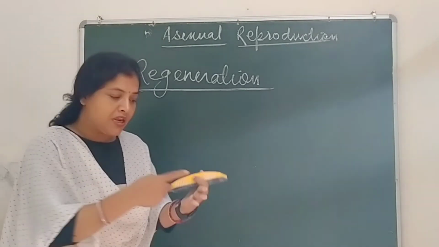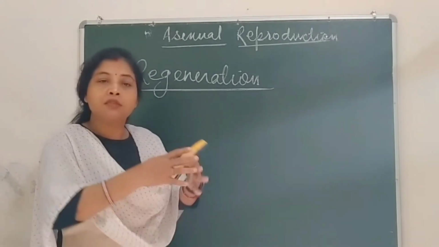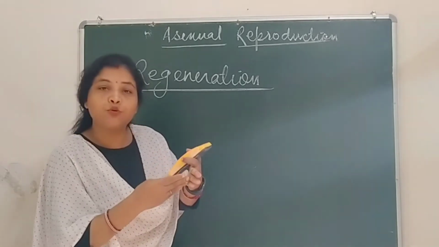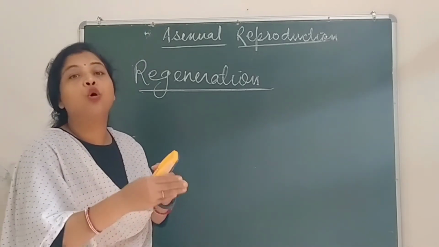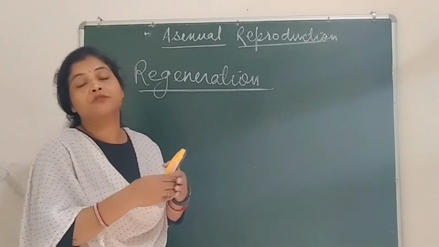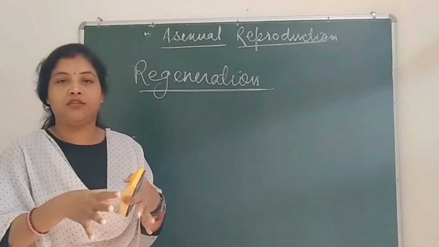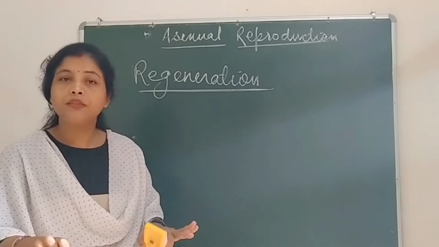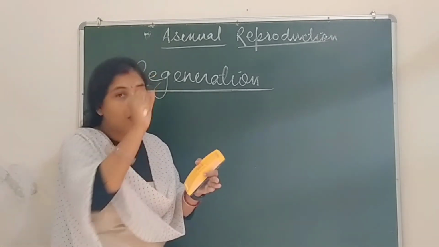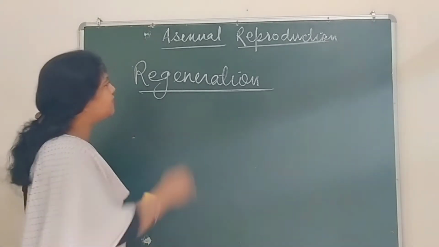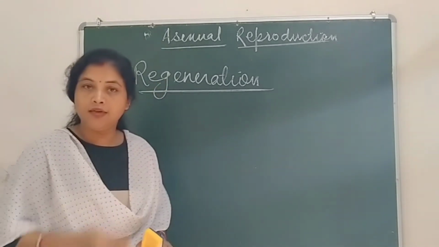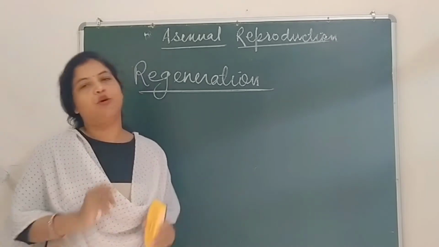So if any part is broken, it may consist of different types of tissues, not just cells. It is not possible for undifferentiated cells alone to grow or proliferate; it needs all kinds of tissues of the body. That's not possible, which is why both these processes occur in lower multicellular organisms.